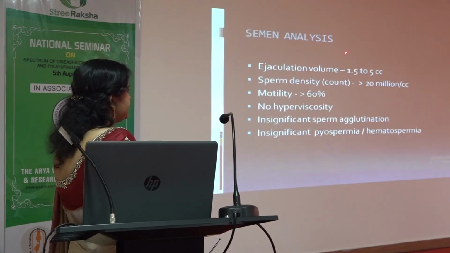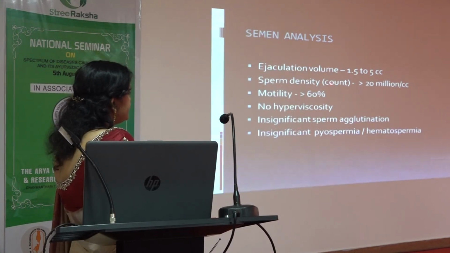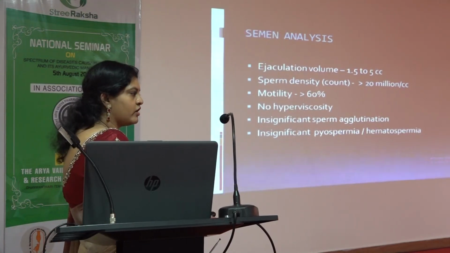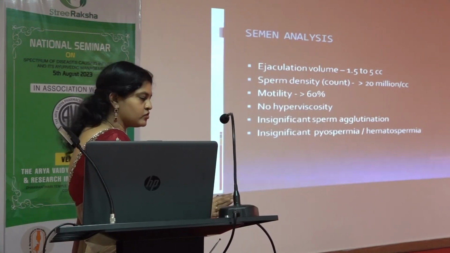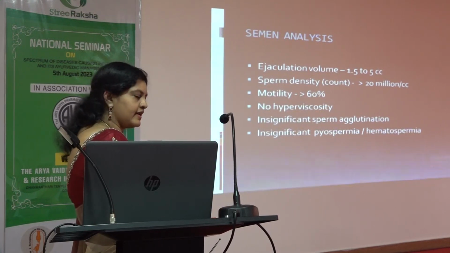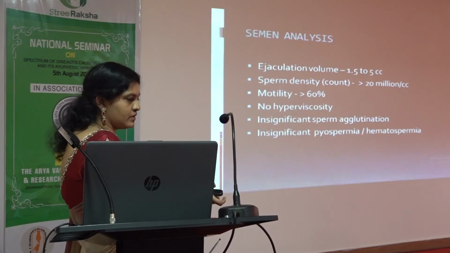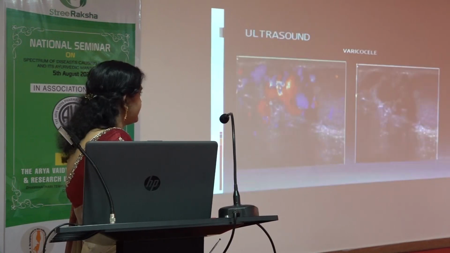For the semen analysis, we will check the volume, how many ml is secreted, and the count, whether it's more than 20 million or not. If it's less than 10 million, it's oligospermia, and he has a chance of becoming infertile in the future. If it's 0, then he can never become fertile. With the semen analysis, we can conclude whether we can do something for him or not. Motility also plays a major role. If it's motile, we can proceed with a normal pregnancy.